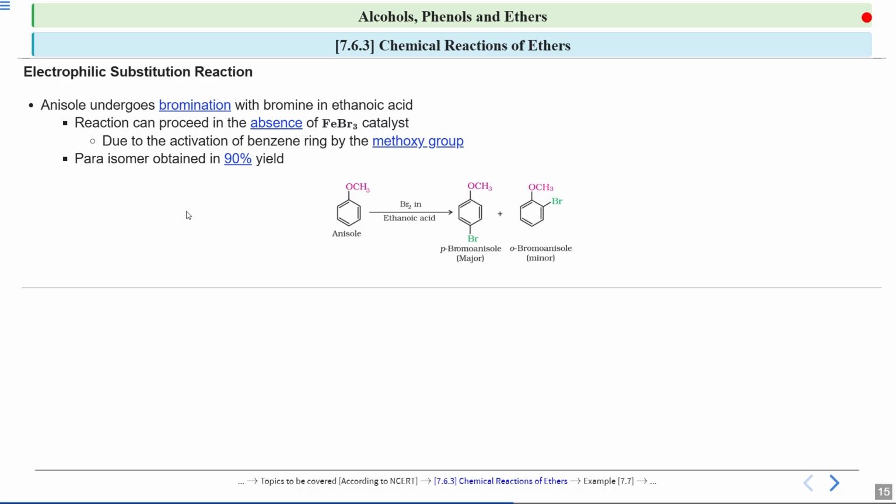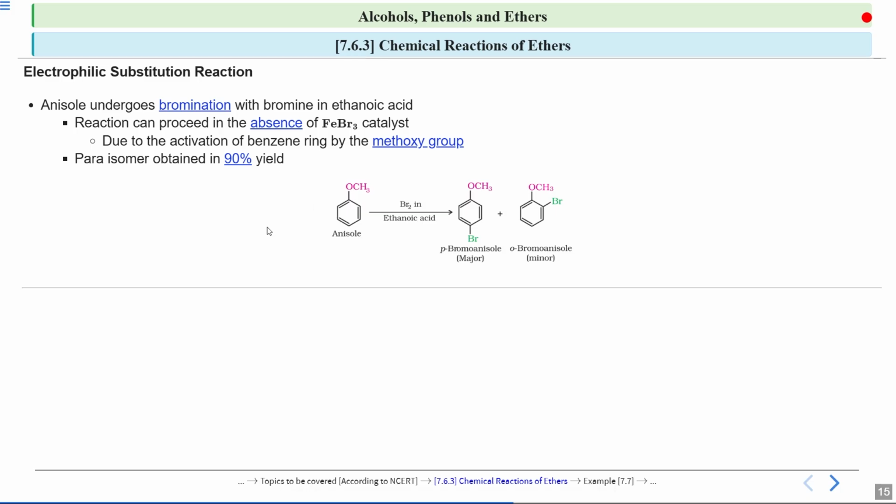Now, on what positions will it attack? I told you the electron density is more pronounced at ortho and para positions. So this Br will attack on this ortho position and this para position. If you look, you get two products. Okay, this Br is para to this OCH3 group, and here this Br is ortho to this OCH3 group. So you will get one para-bromoanisole and another one, ortho-bromoanisole.